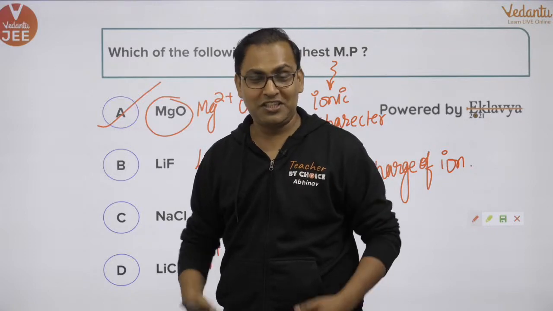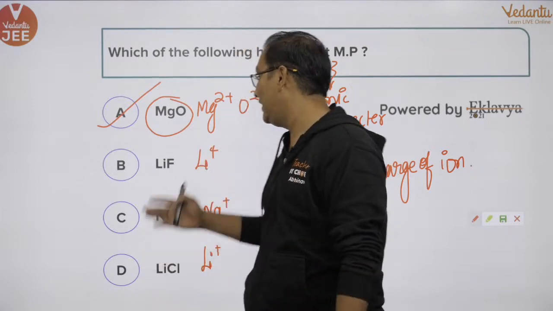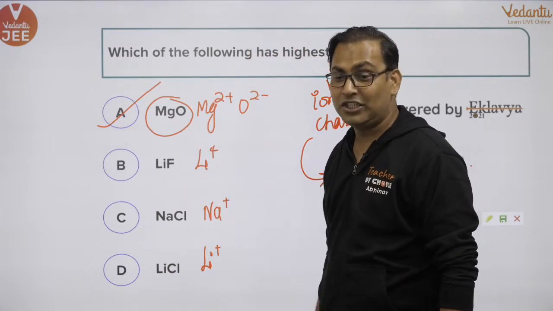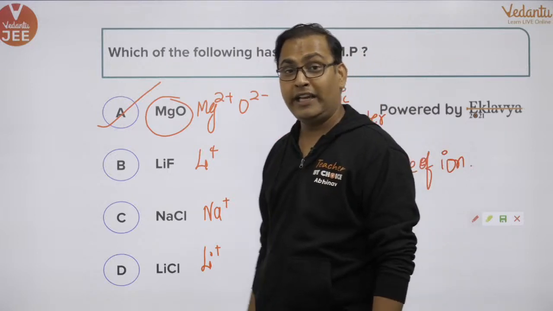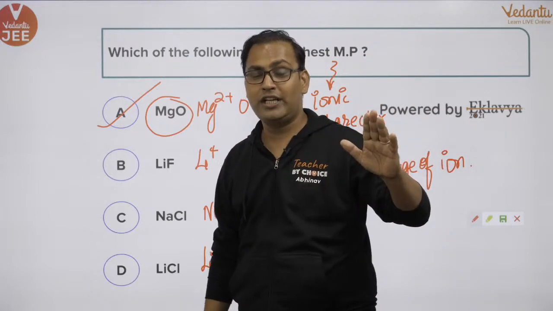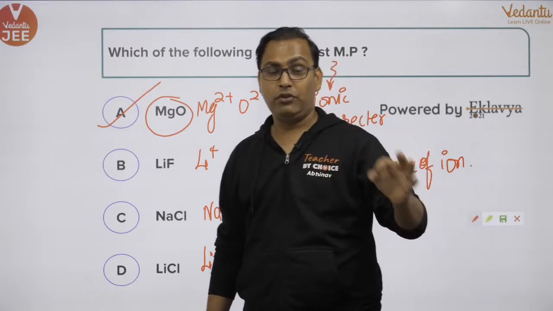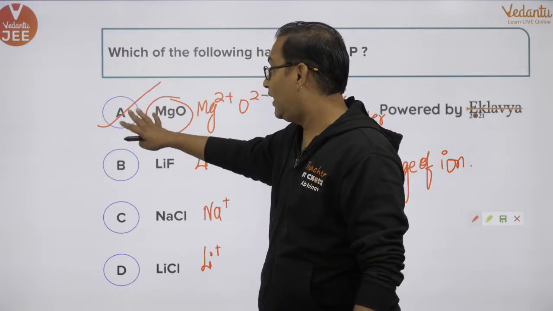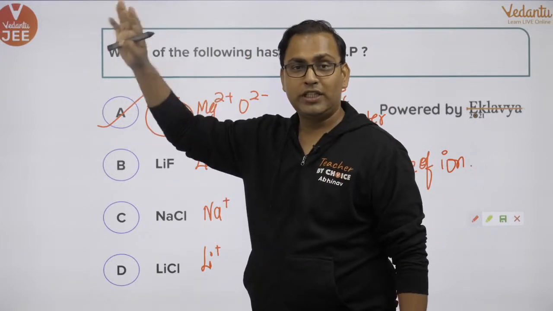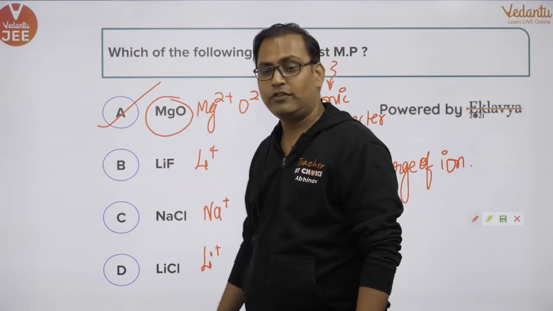So the more the charge, the more the attraction. Definitely this is going to be the answer. I have cross-checked with the data to give you an accurate answer. The melting point of magnesium oxide is more than 2000 degrees Celsius and none of the others is.